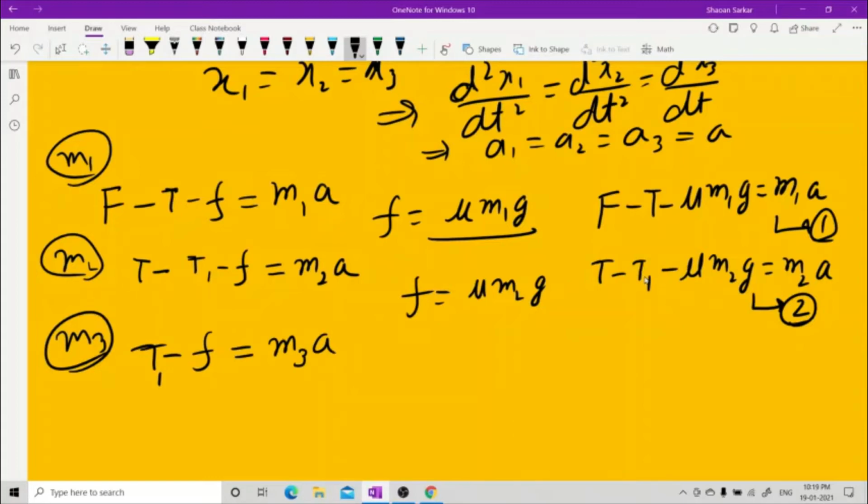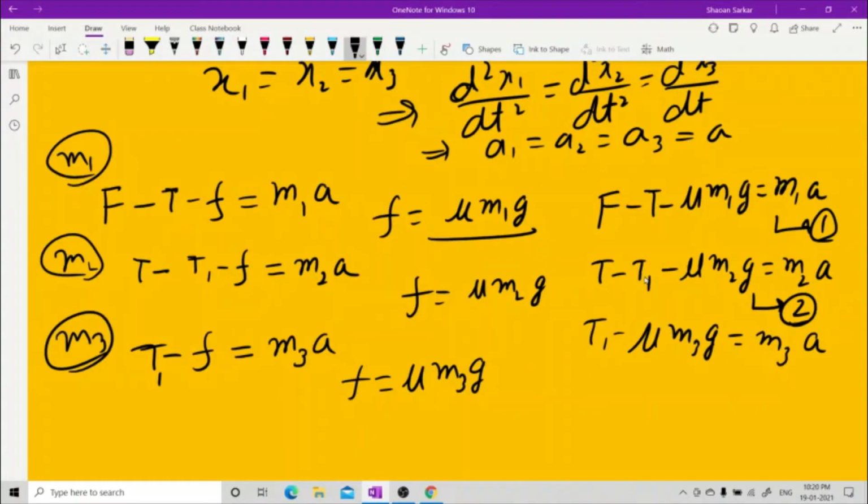So f is mu m3g. Let me write it again: T1 minus mu m3g is equal to m3a. Now what you have to do is just add all the three equations directly.